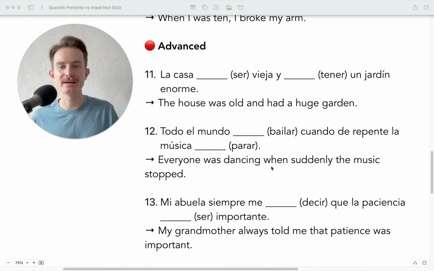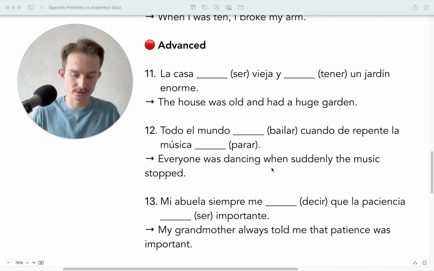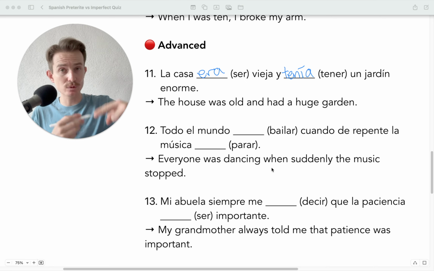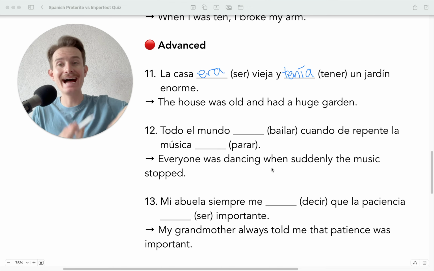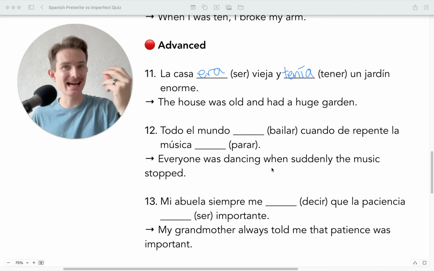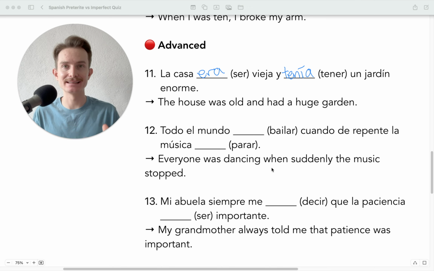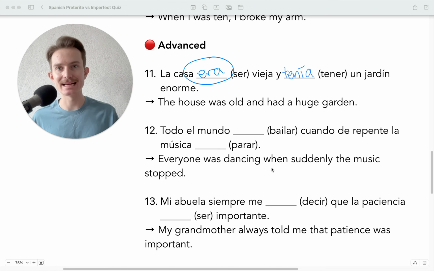5 más. Okay? So, la casa blank, vieja, y blank, un jardín enorme. So here we're going to have la casa era vieja y tenía un jardín enorme. So the house was old. That was a continuous thing. And it had a giant garden, right? It didn't have a garden one day and then it didn't the next. No, it continuously had a garden. So era and tenía, both the imperfect. Era is irregular, okay? So we have era, eras, éramos, and eran, okay? All right, muy bien.